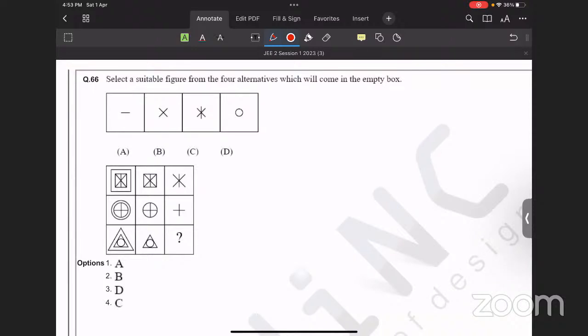Now select a suitable figure for the alternatives. It is also a figure mesh. Nowadays the figure mesh is getting more and more importance. Guys, go ahead. I'll wait in the chats.